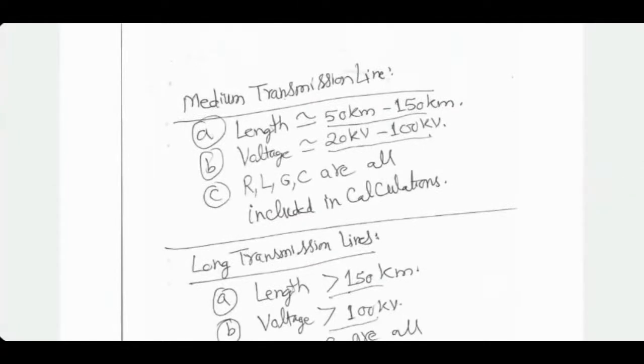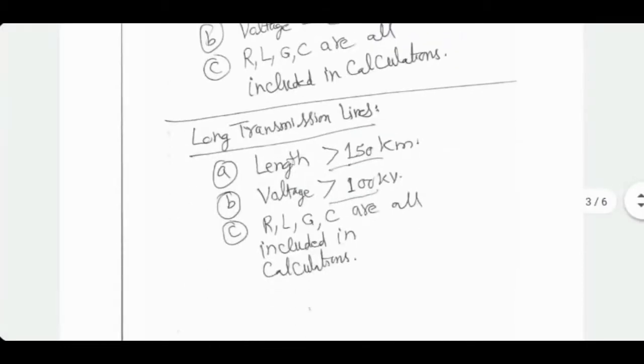Medium transmission lines are typically between 50 kilometers and 150 kilometers long. The voltages are higher, 20 kilovolt to 100 kilovolt. In this case, all the four parameters may become critical in the equivalent circuit. And long transmission lines are, of course, those which are greater than 150 kilometers in length. Voltages can be even higher than 100 kilovolt. Here also, all the four parameters of the line are important.